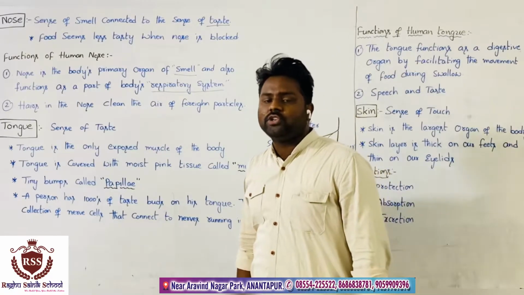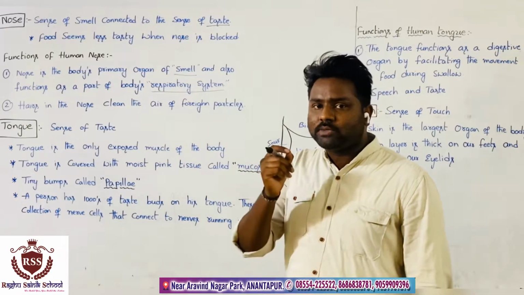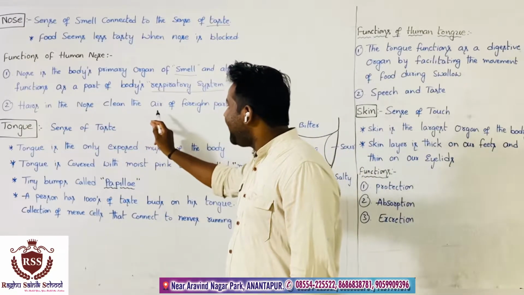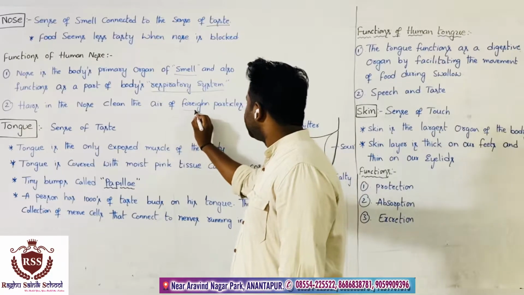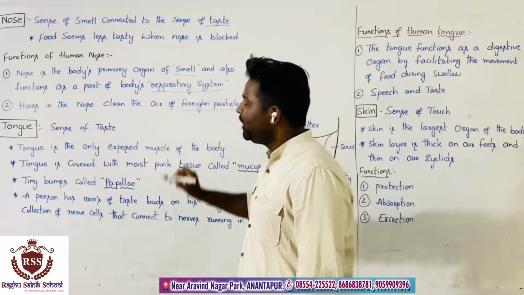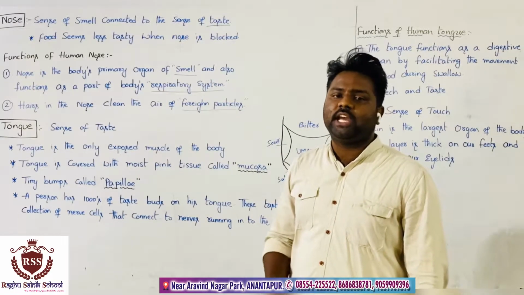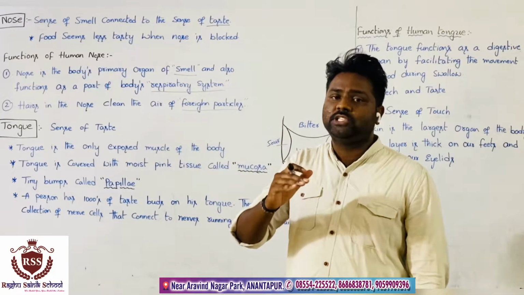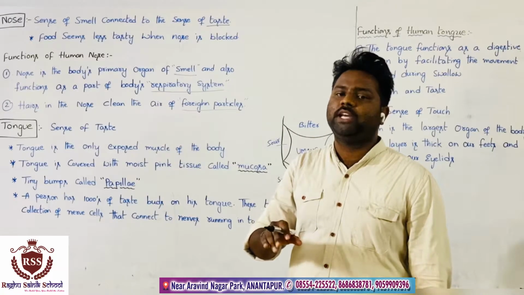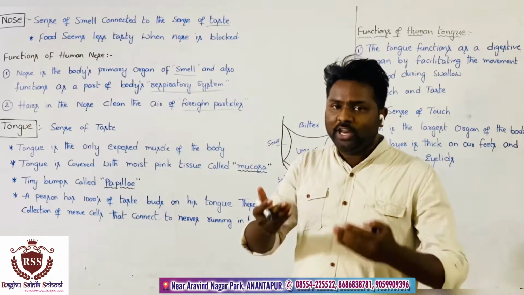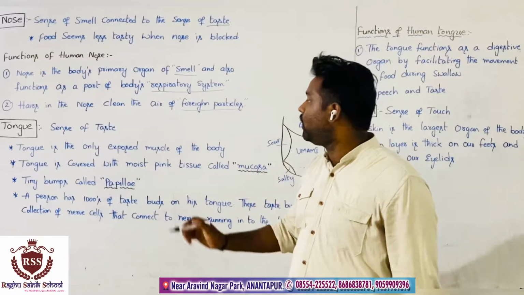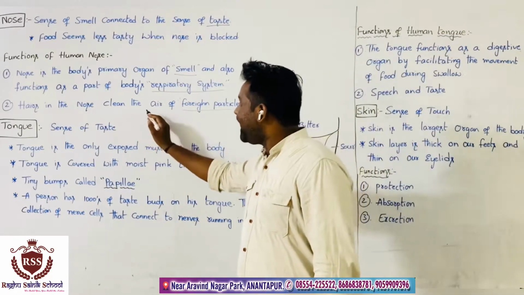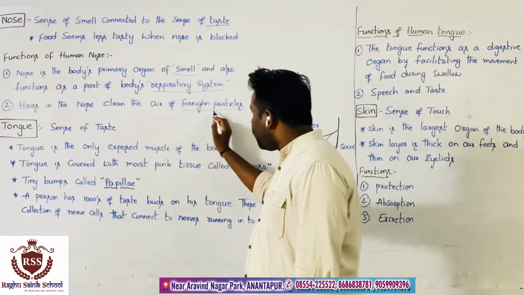Next, another function of the nose: we have small hairs inside the nose. These hairs in the nose clean the air of foreign particles. Foreign particles means those particles which affect us, outside particles which are not useful to us, which harm us during respiration. Those particles are called foreign particles. These hairs inside the nose clean the air which contains these foreign particles.